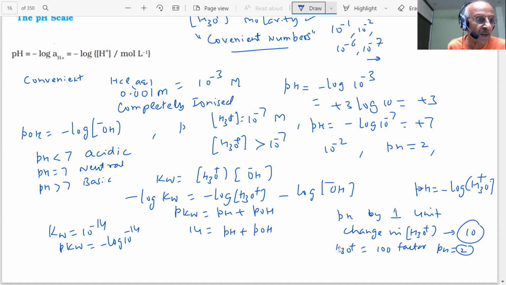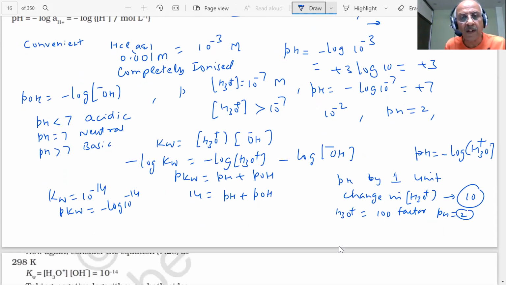So we can realize why the change in pH with change in temperature has been ignored. With change in temperature, the hydronium ion concentration changes, but only by small changes. It is not a very big change. So we use the pH scale, students.